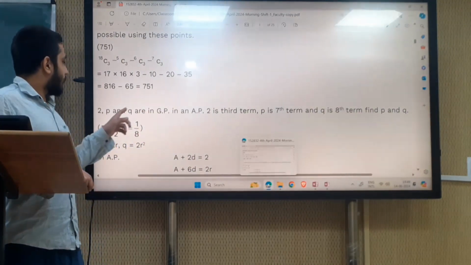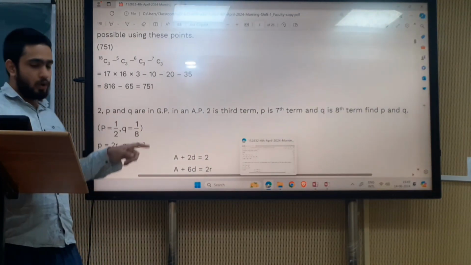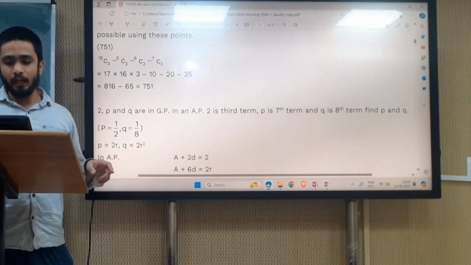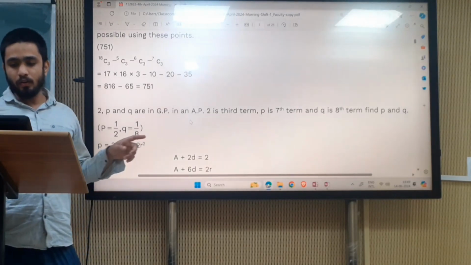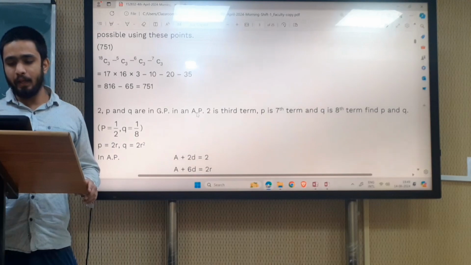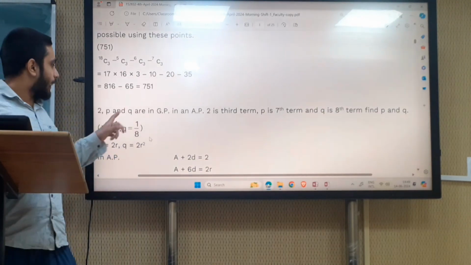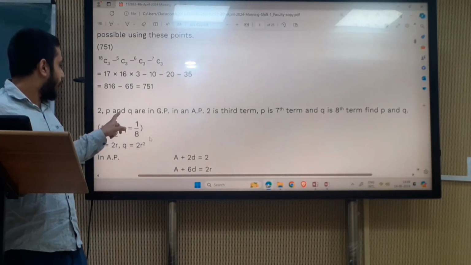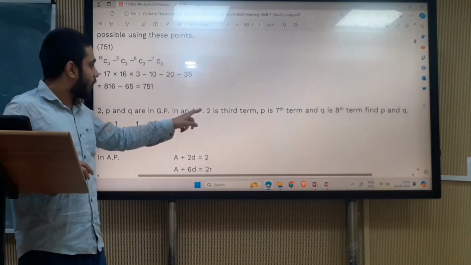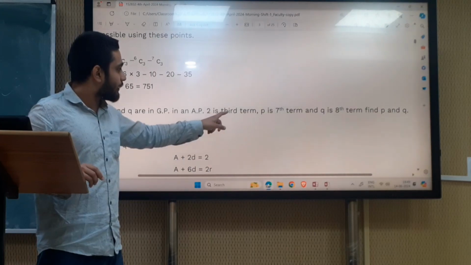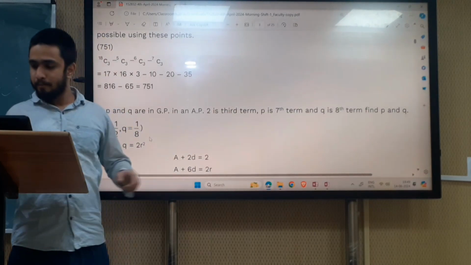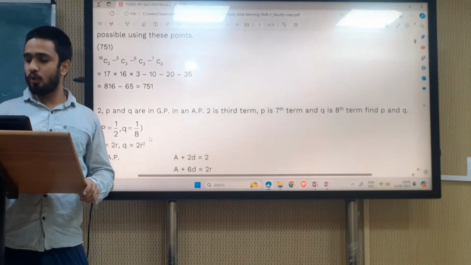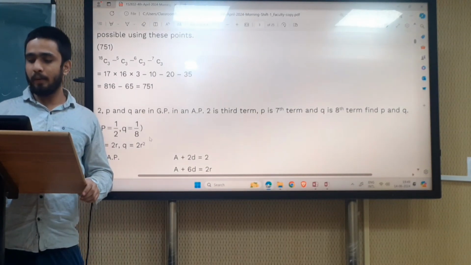2, p and q are in GP in an AP. 2 is the third term, p is the 7th term and q is the 8th term. Find p and q.